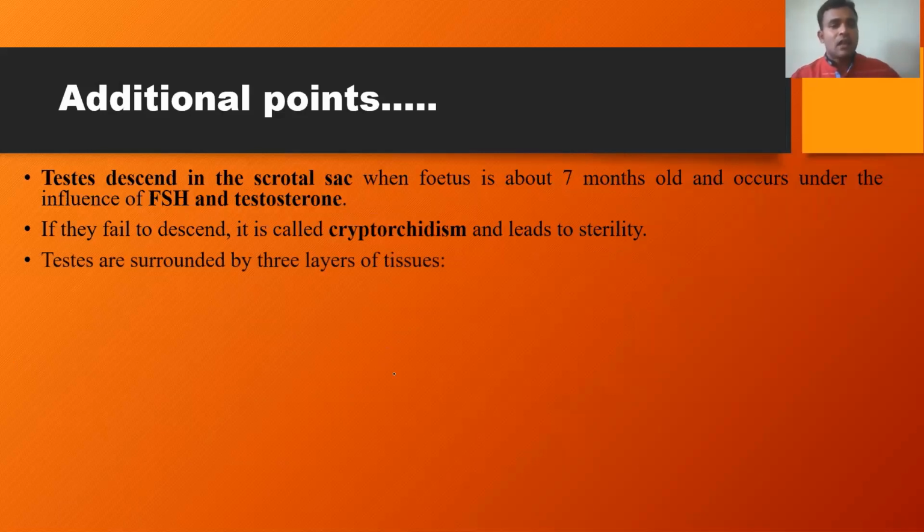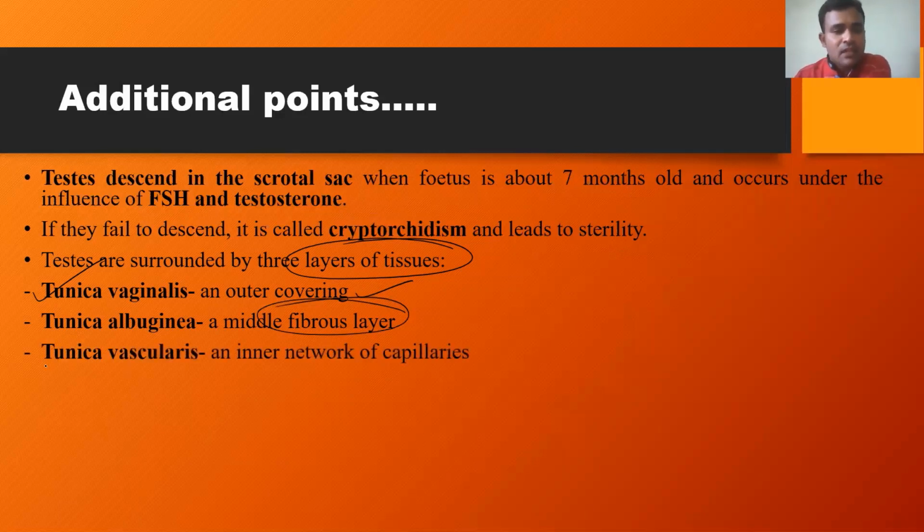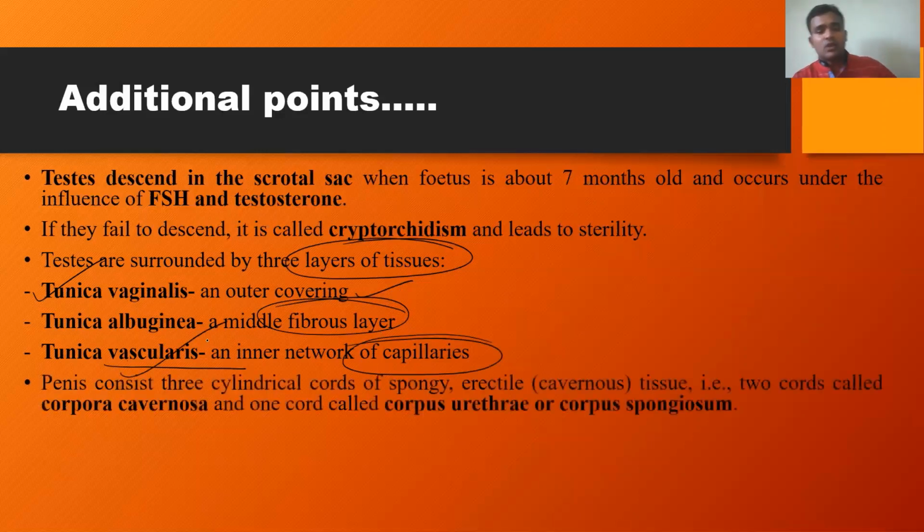So testes are surrounded by 3 layers of tissues. As I mentioned earlier, the first one is tunica vaginalis. This is the outer covering and is followed by tunica albuginea. This is a middle fibrous layer. And the next one is tunica vasculosa. This is the innermost region, and this is the inner network of capillaries. It is highly vascularized. That's why it is named tunica vasculosa.